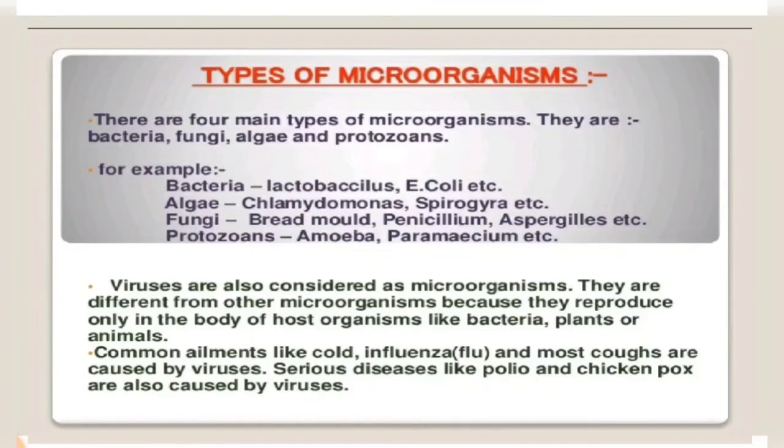So these are all caused by the viruses. Even plants are infected by viruses such as tobacco mosaic virus and tomato spotted wilt virus. Later on we will discuss more about the viruses. This was the basic things about the virus, why they have a different characteristic among the four main types